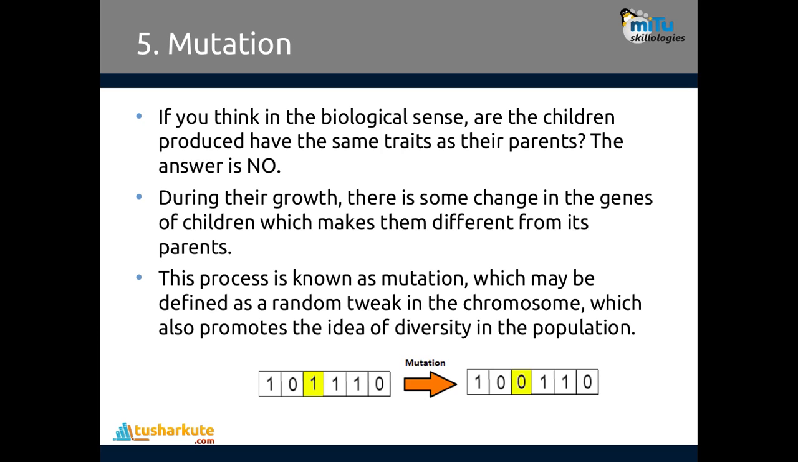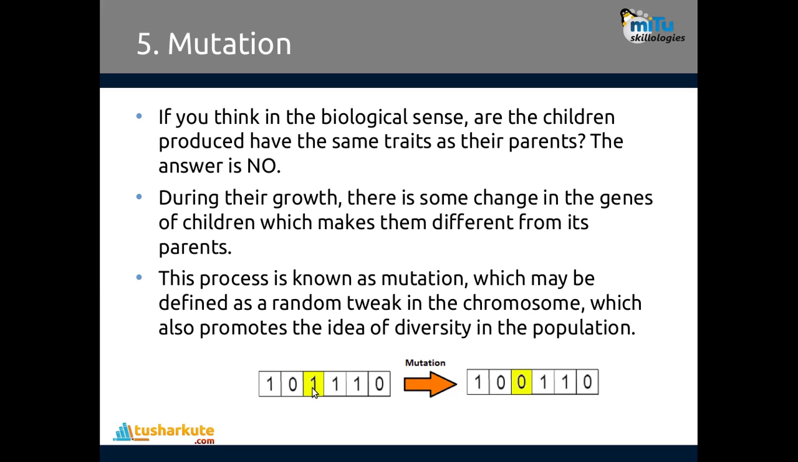And the last point is mutation. If you think in the biological sense, do the children produced have the same traits as their parents? The answer is no. During their growth, there are some changes in the genes of the children which make them different from their parents. This process is known as mutation, which may be defined as a random tweak in the chromosomes, which also promotes the idea of diversity in the population. So check it out, mutation.